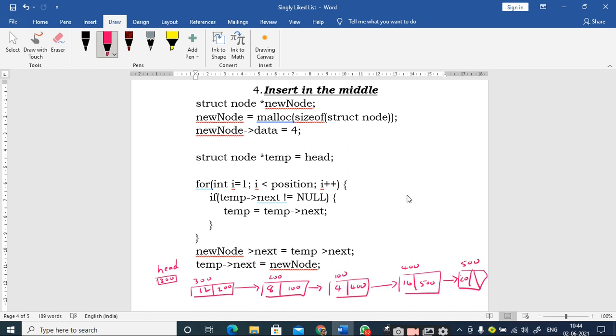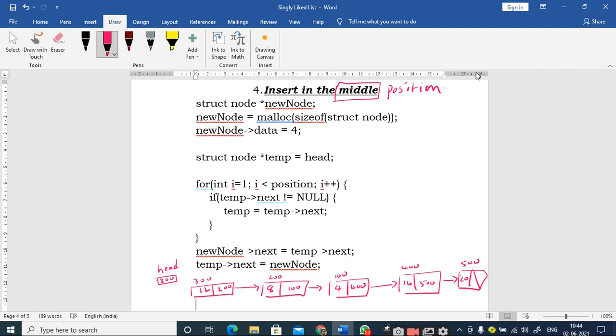See, the point here is you are going to insert a new node in the middle, not the middle, at the required position, right? So whenever you want to insert a new node at the required position, you should prompt the user to enter the position value.